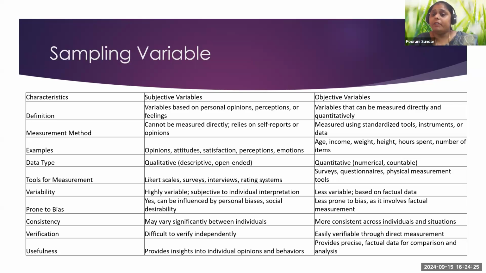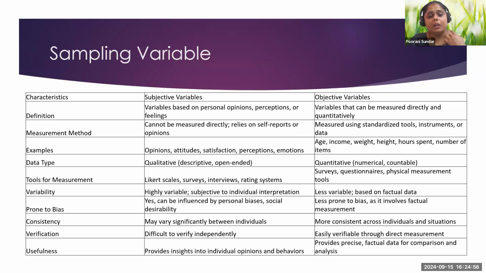When we are talking about understanding the perception, or understanding the opinion, obviously it is prone to bias. Yes, it can be influenced by personal bias, right? Whereas it is less prone to bias when it comes to objective, because numbers come, and it is not a problem, as it involves a factual measurement.